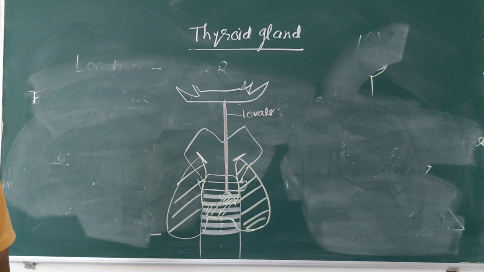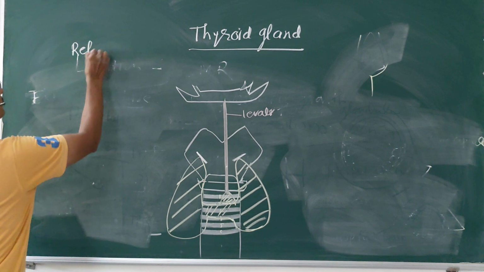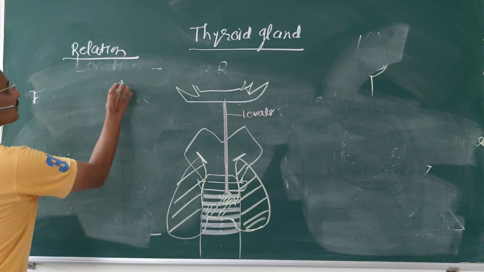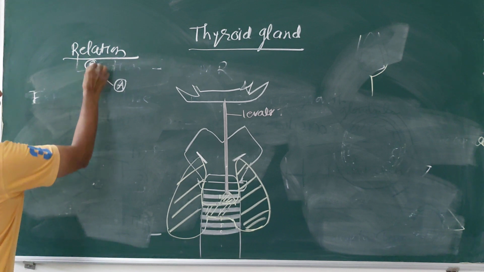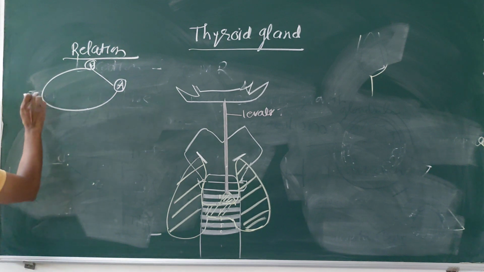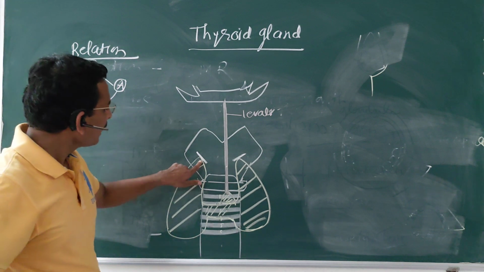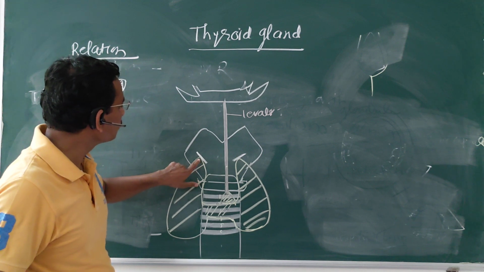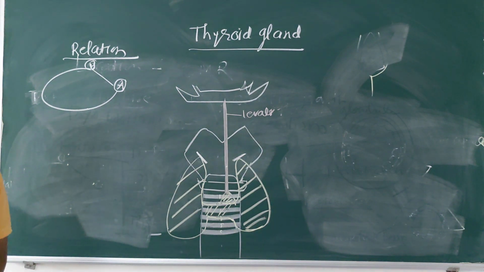Now we will see the relations of the thyroid gland. As you know already, it has an apex, base, anterior border, posterior border, and the surfaces: medial surface, lateral surface, superficial surface, and posterolateral surface. So, what are the relations of the apex? The apex is related to the oblique line of the thyroid cartilage.